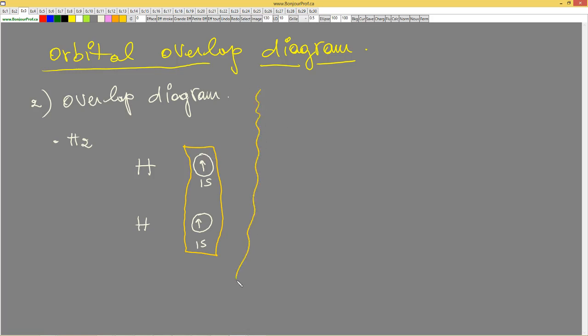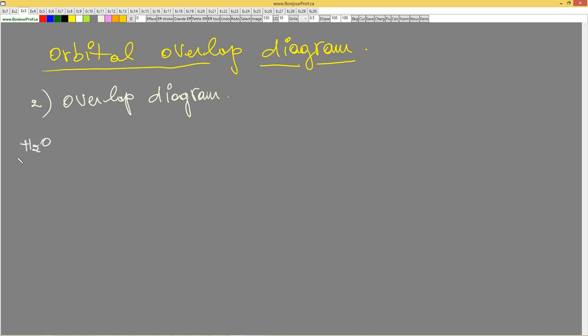Now I'm going to take another example, oxygen. The H2 one we did. Now I'm going to make an overlap diagram for H2O. I will have an O here, an H, and an H. We represent only the outer shell. For the hydrogen, the configuration is 1s1. For the oxygen, remember, it is 1s2, 2s2, 2p4.